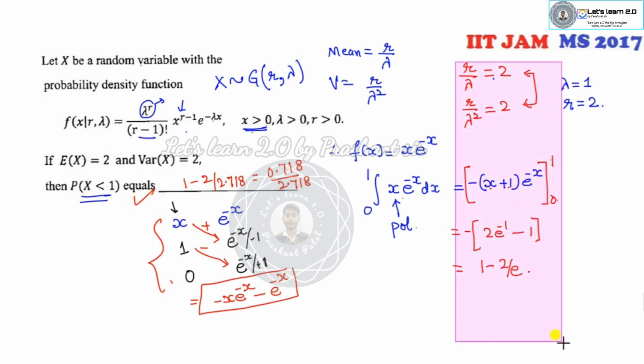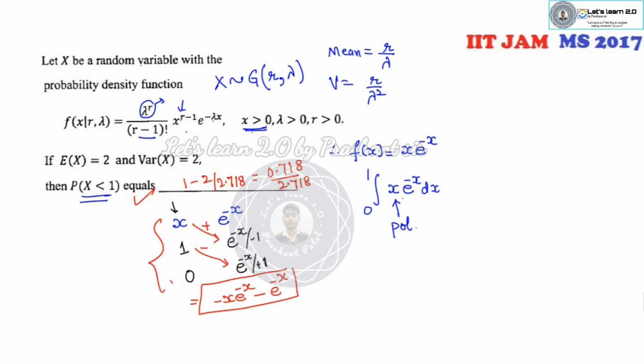Remember, this is a very simple shortcut trick for you. For example, if you want to find the integral of x square e raised to power x, how can you do it? You write x square here and e raised to power x. You take the derivative of the polynomial until you get 0, and integrate the e raised to power x part, e raised to power x, e raised to power x.